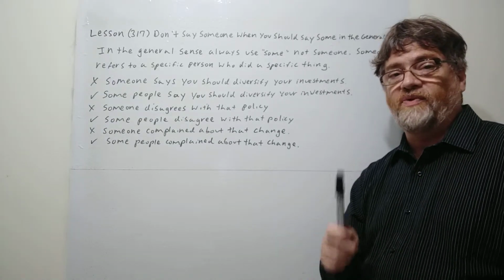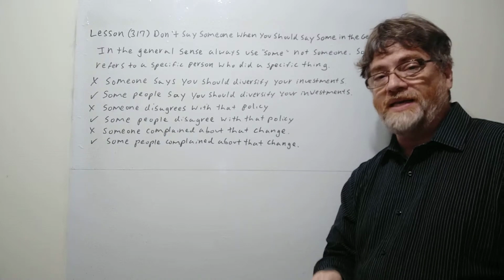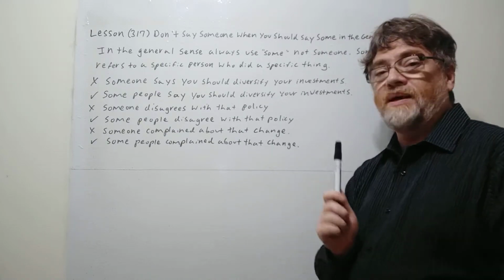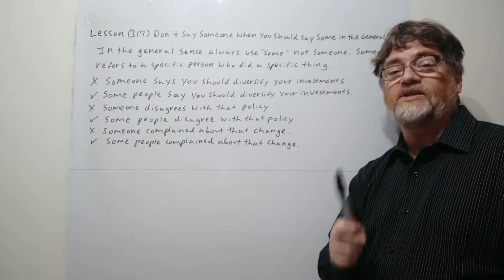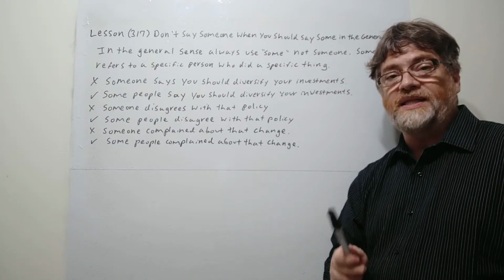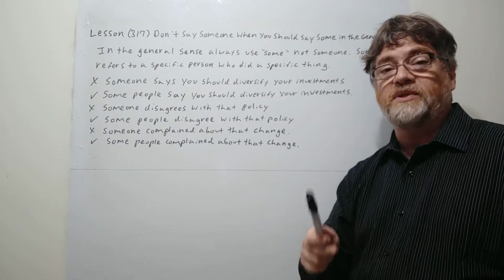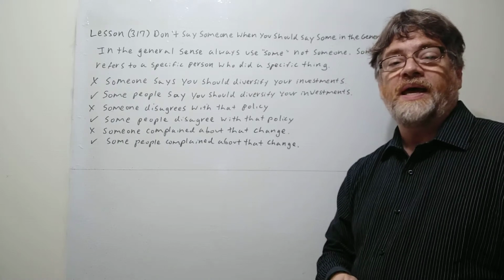Again, I often find a lot of ESL students make this mistake. They often say "someone" when they should be saying "some," because that's really what they mean. They're speaking in the general sense. They're not speaking about someone specific. So be careful.